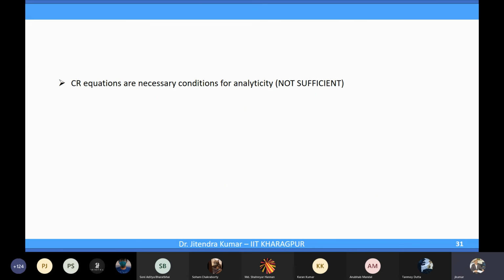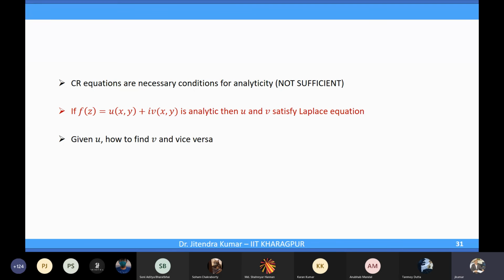Okay, sir. CR equations are necessary, not sufficient. That's what we have learned through many examples. If f z is analytic, then u and v satisfy the Laplace equation. And we know now how to find v given u or vice versa. Clear up to this point? Yes, sir. So what I will do now, I will switch quickly because we have at least 15 minutes for the integration part. Though we will start integration again tomorrow, there is no problem. But at least we will get some idea on the line integral.